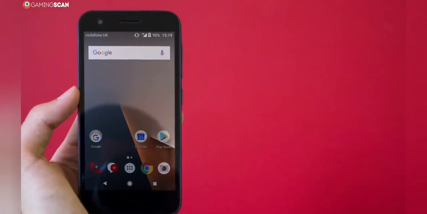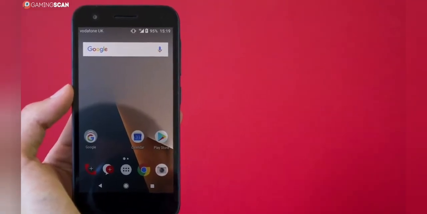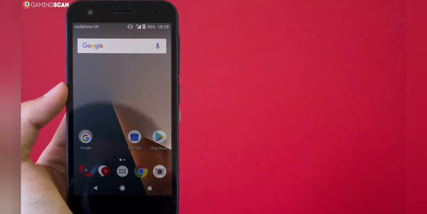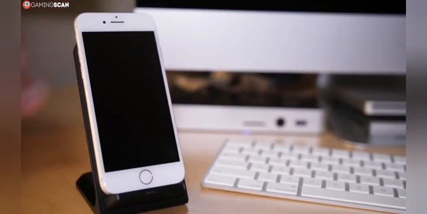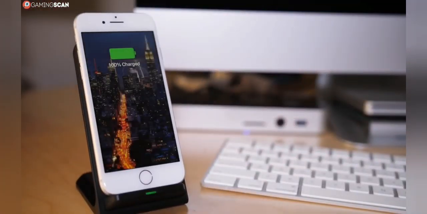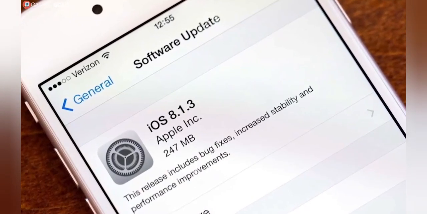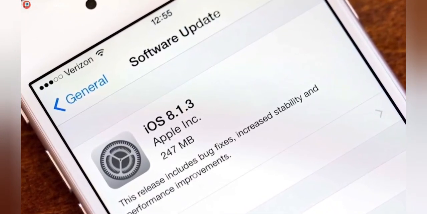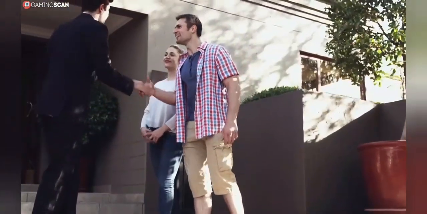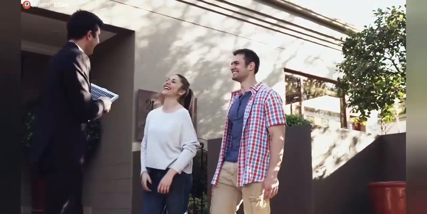Now, while Android phones may be more affordable, they definitely don't retain their value nearly as well. In truth, an iPhone may very well be a more cost-efficient choice in the long run. This may seem like a ludicrous statement, but bear with us. As already mentioned, iPhones aren't fast because of their hardware. It's because of how well optimized their software is. Every iPhone receives constant OS updates for roughly 5 years after its launch. Ultimately, this makes them more future-proof and also increases their reselling price.